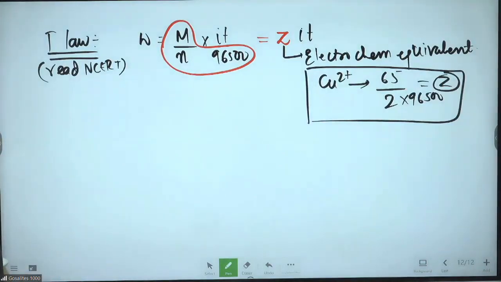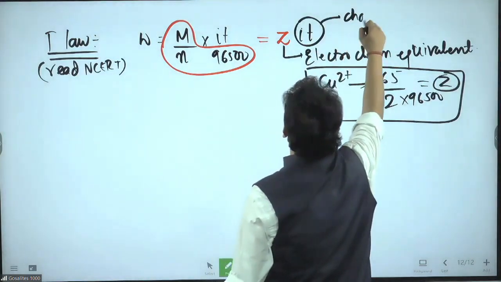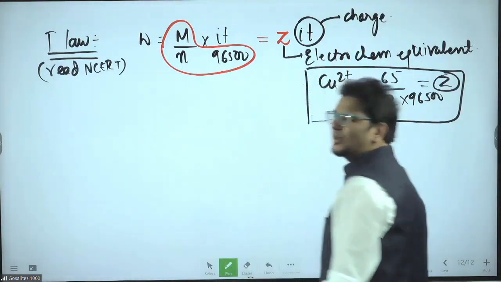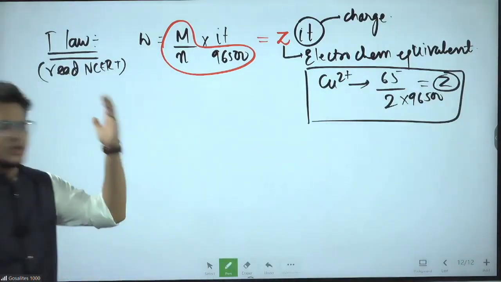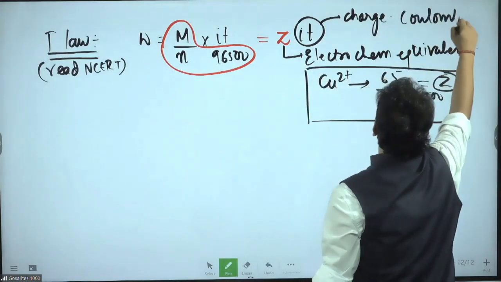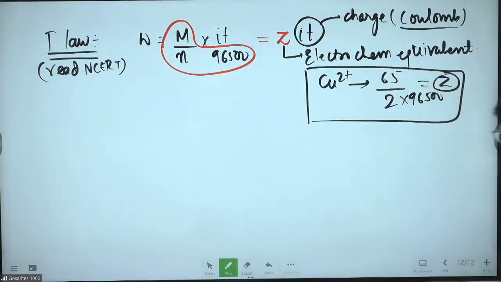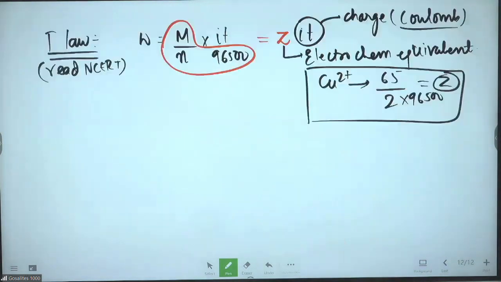What is I into T? Current into time is called charge. But the charge must be in coulombs. So if you by mistake find it in Faraday, make sure you multiply with 96500 to convert it to coulomb in case you want to apply this formula.